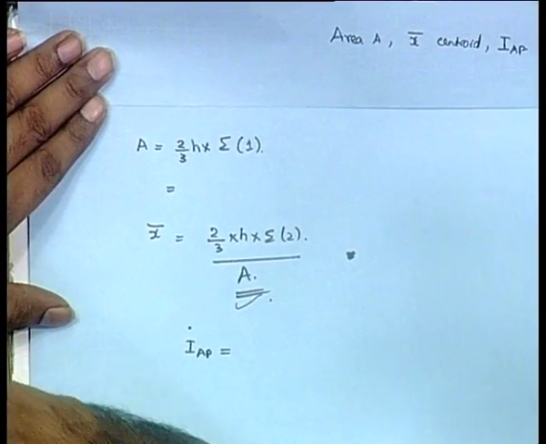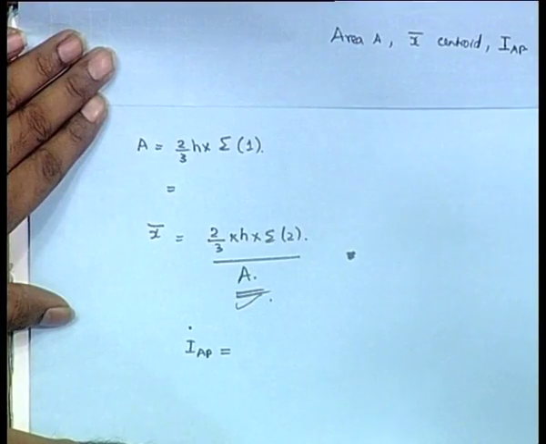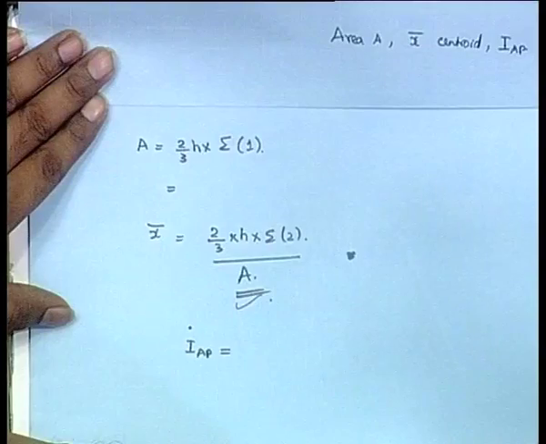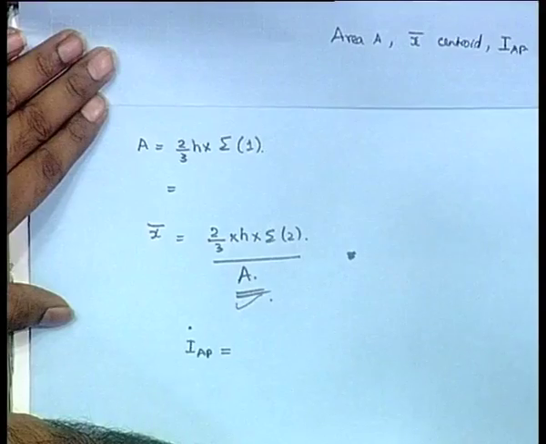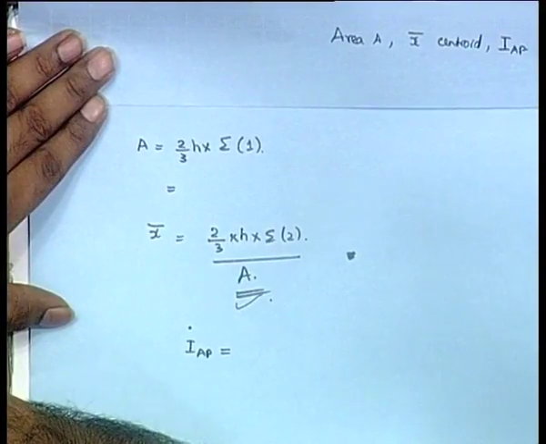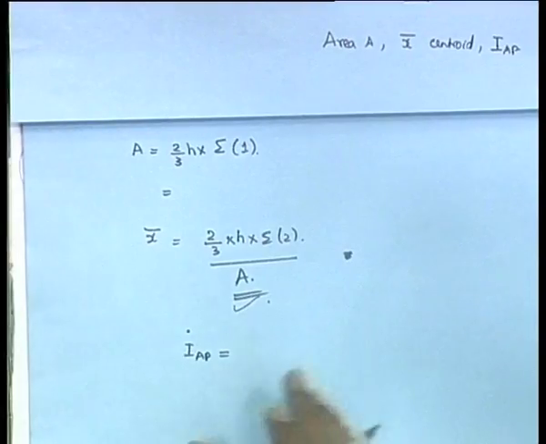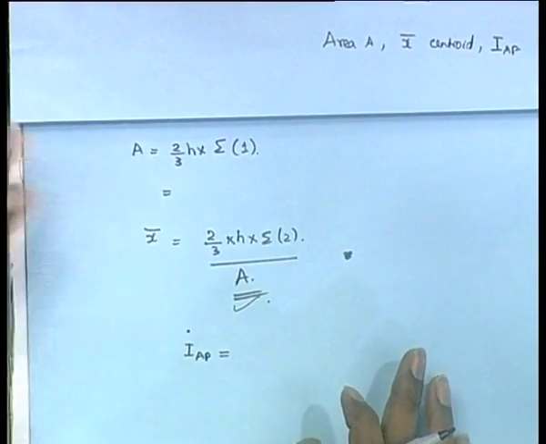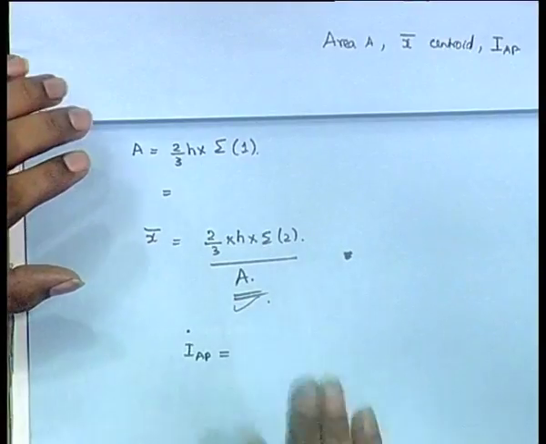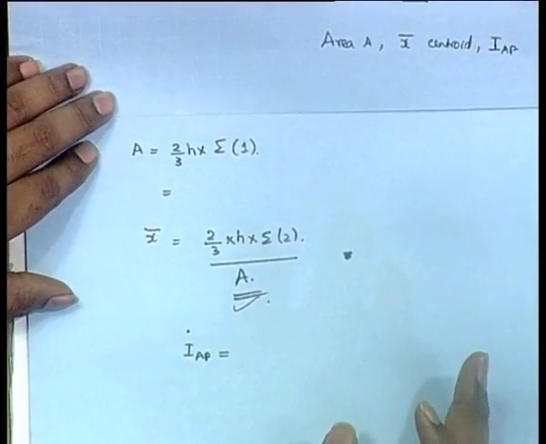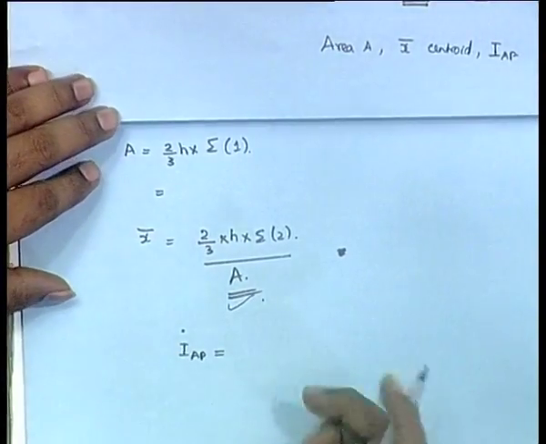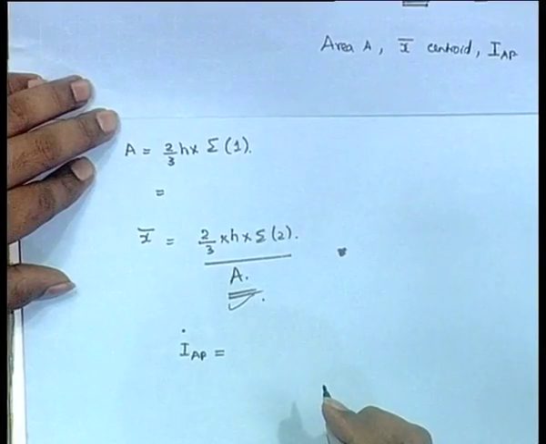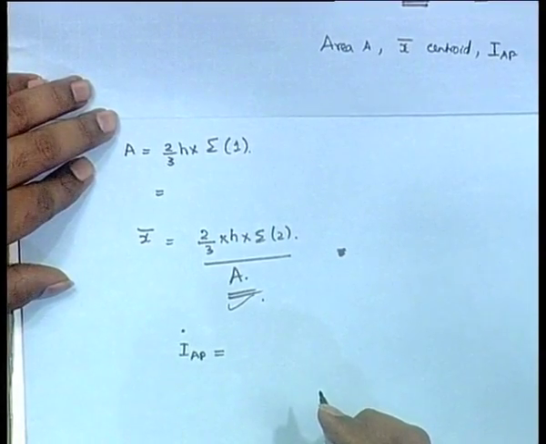Sir, actually the dimension is length to the power 4. So, sir, here h square, area into lever. I do not know, they have h cube here. Actually, when you are doing this, be careful, there are mistakes in this book. It is not like the other book, Brian's book, that is very good, but this has a lot of mistakes. I think it is h square, otherwise dimensionally it is not correct.